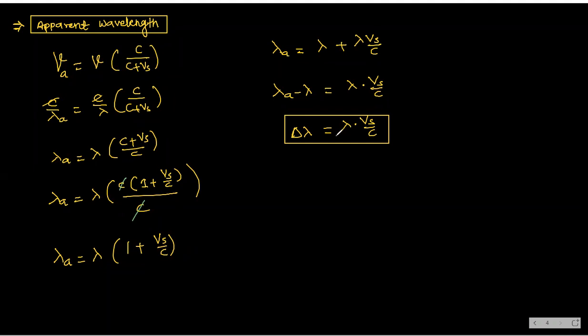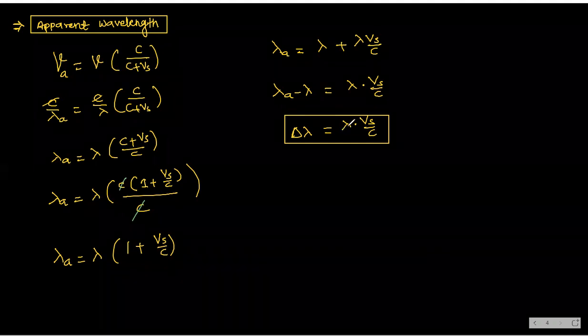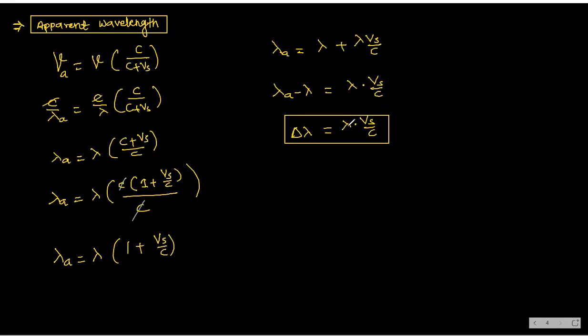So in redshift, apparent wavelength is more. In blue shift, apparent wavelength is less. And for frequency, it's the reverse. Keep it in mind. Okay.